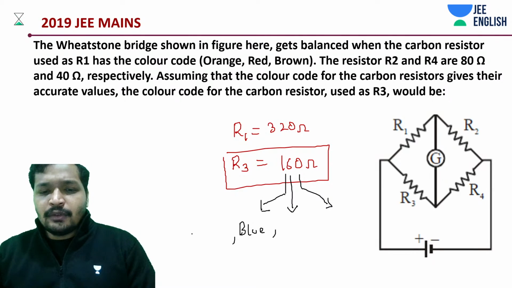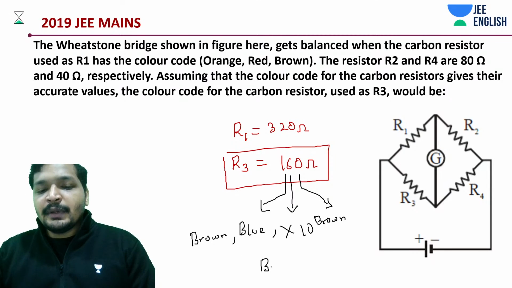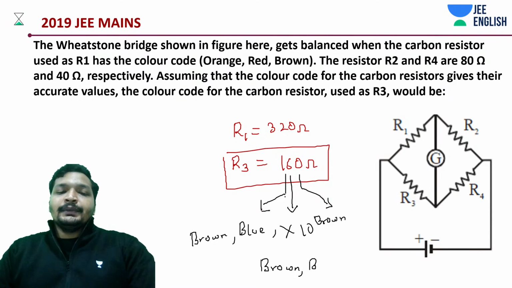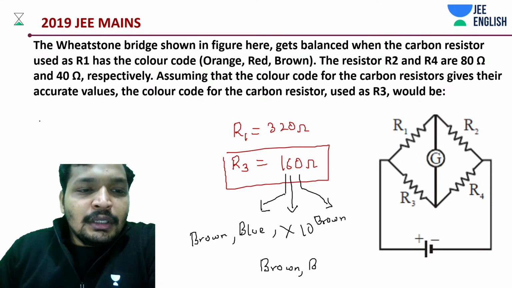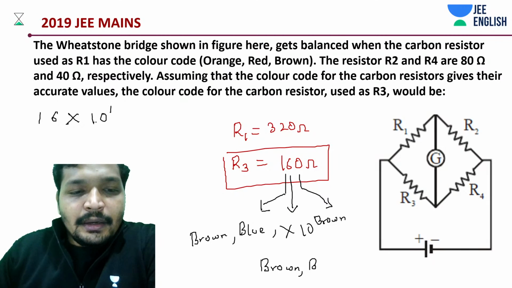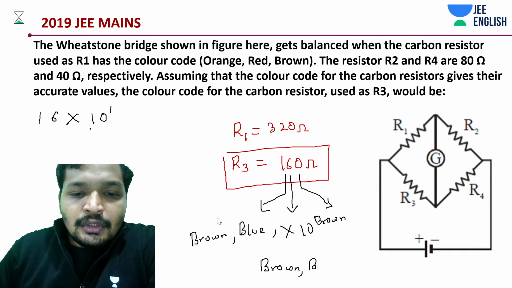First one should have been brown, second is blue, and third one is 10 to the power something. What is the 10 to the power something? It should have been brown. So the code should have been brown, blue, brown. I hope you understood it. 10 to the power 1. Write it down this way: 1, 6 into 10 to the power 1. This is what we are supposed to do.